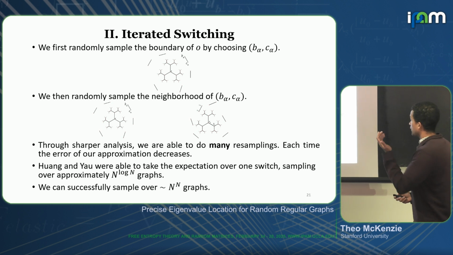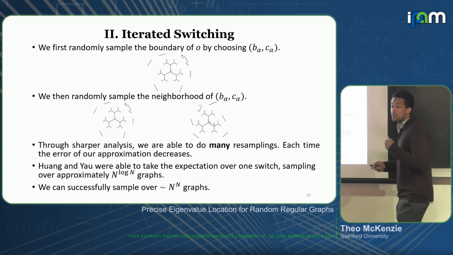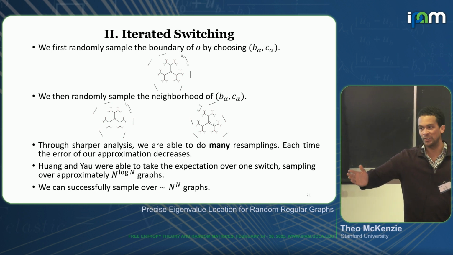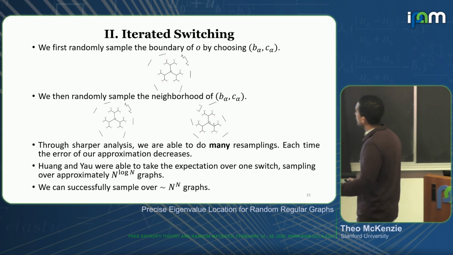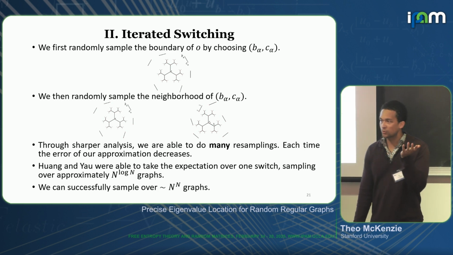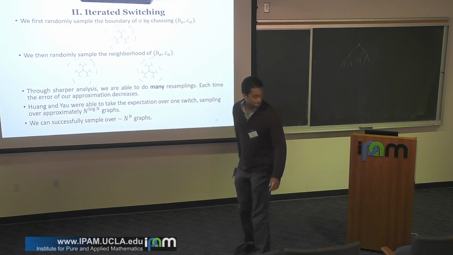Just to compare, in this previous work of Huang and Yau, they were able to take the expectation by doing one switch. So basically, we're taking the expectation over something like n to the log n many graphs. But by doing the sharper analysis and this iteration scheme, we're able to sample over something like n to the n many graphs. So much closer to the true number of graphs that there are. OK?